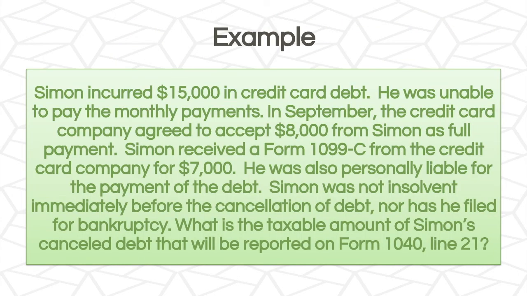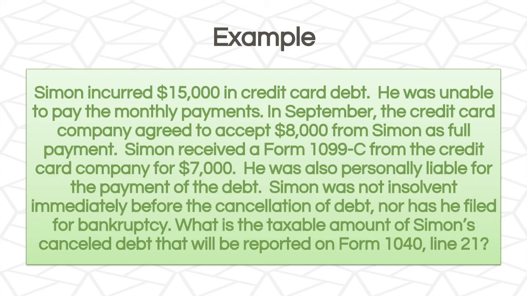Let's look at another example. Simon incurred $15,000 in credit card debt. He was unable to pay the monthly payments. In September, the credit card company agreed to accept $8,000 from Simon as full payment. So Simon received a Form 1099-C from the credit card company for $7,000. He was also personally liable for the payment of the debt.